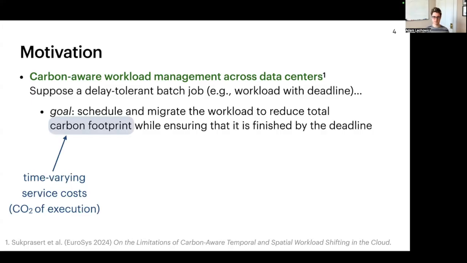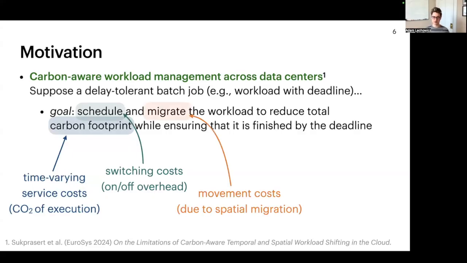The first dynamic of the problem is that we'd like to ultimately reduce some costs, for example, the carbon footprint of running the job, and these costs are both time varying and uncertain. Since the job is interruptible, our schedule may incur some extra overhead due to loading things in and out of memory. I mentioned that multiple data centers can work on this job. For example, maybe this is running on AWS and you have the option to migrate the job between regions, but that also comes with some overhead. And finally, the deadline imposes some long-term constraint. So over multiple time steps, there's something concrete we have to accomplish.